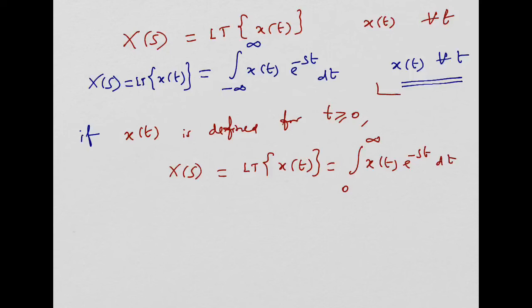The first relationship is called bilateral transformation, because we are talking about transformation over minus infinity to plus infinity.